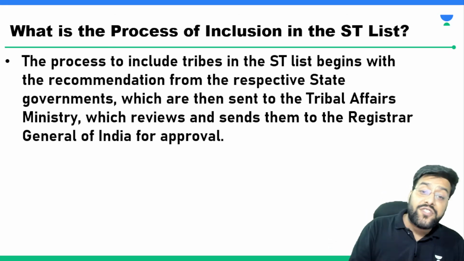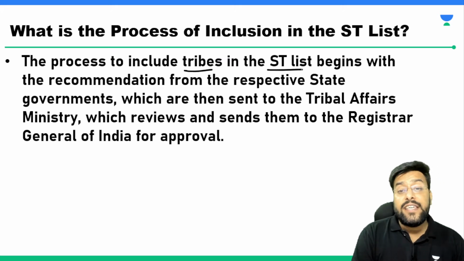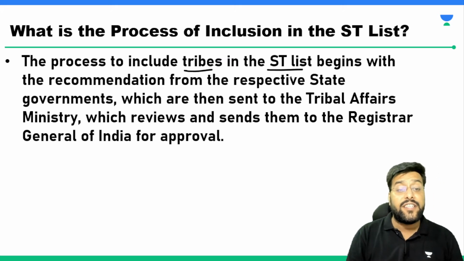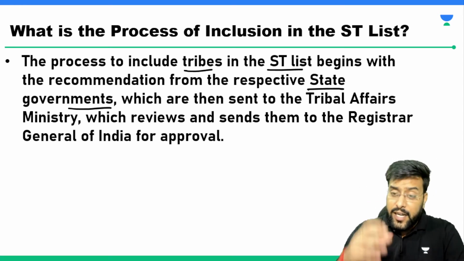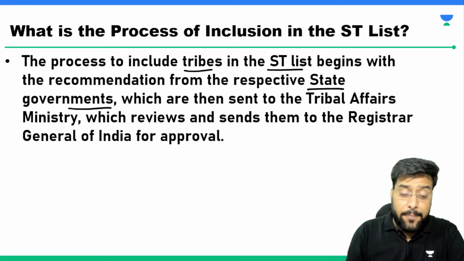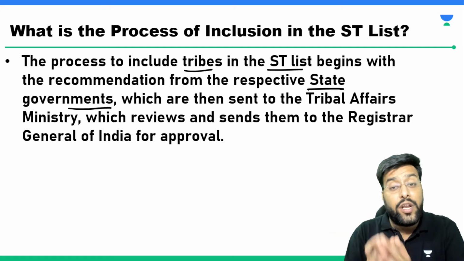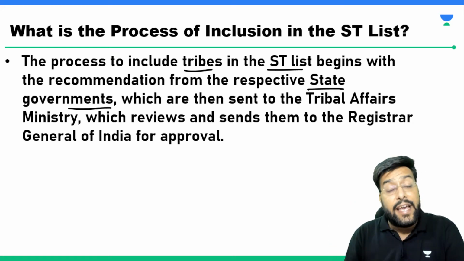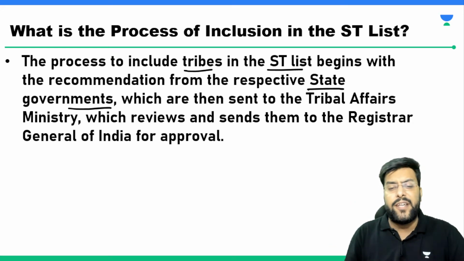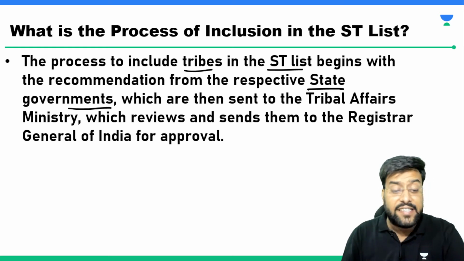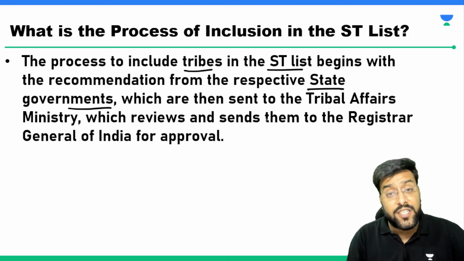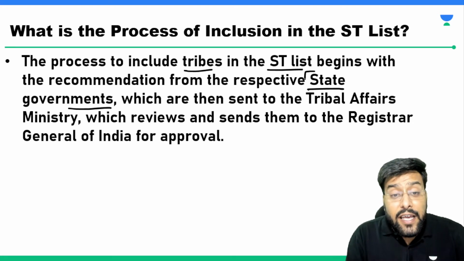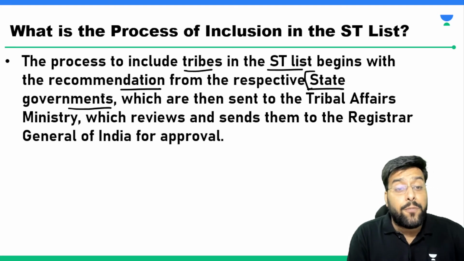So the process to include any tribe in the ST list begins with the recommendation from the respective state governments, and we need to remember this process because it can be asked as a multiple choice question in prelims also. Like, to include any community under the ST list, is the recommendation of the state government required or not, or can it be initiated at the center level? So we need to remember that the very first thing is that the recommendation should come from the respective state government.